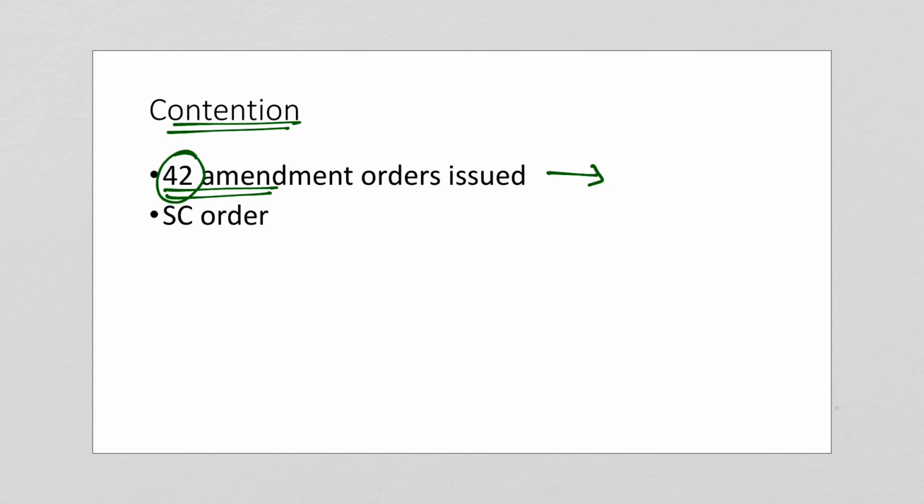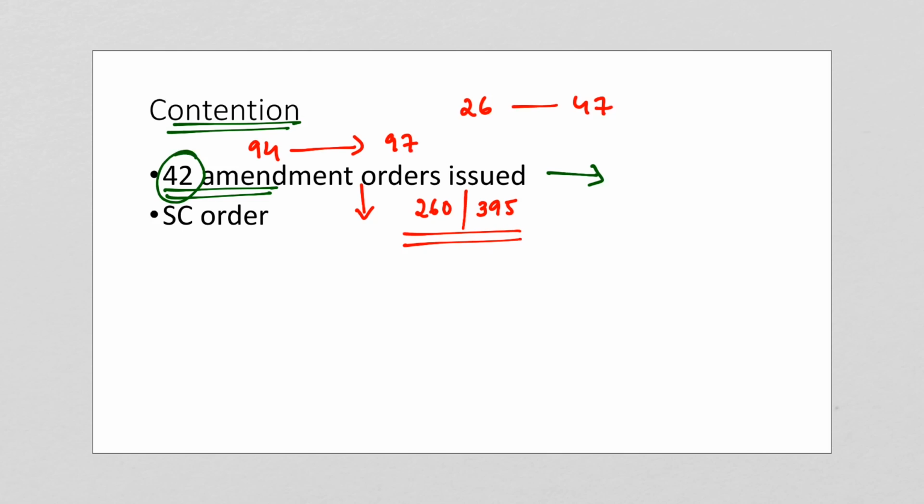And through these 42 amendment orders, successive central governments had extended 94 out of 97 entries in the Union List and 26 out of 47 in the Concurrent List to Jammu and Kashmir. Through these 42 amendment orders, the central governments or the Union governments have also made 260 out of 395 articles of the Indian Constitution applicable to the state of Jammu and Kashmir.